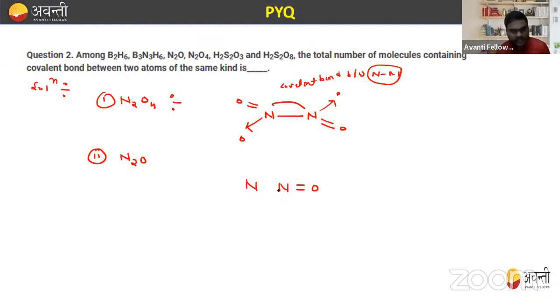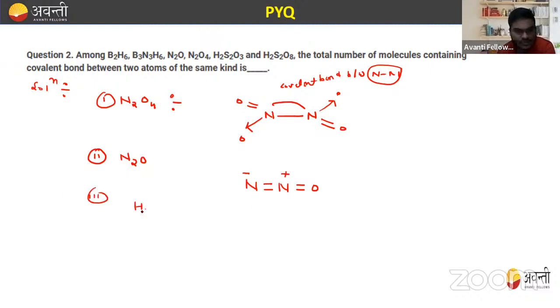If they form a double bond, what does it mean? One has a negative charge and one has a positive charge, only because nitrogen has the capability to form only three bonds. If they form four bonds, then definitely they have a positive charge. So this also has the same kind of covalent bond between the same kind of atom.